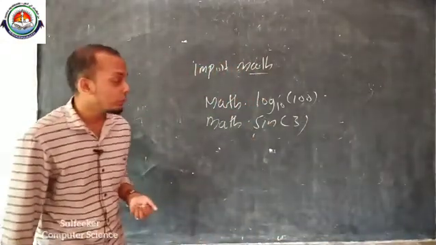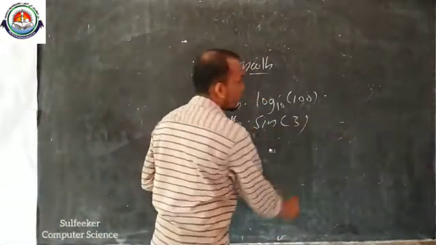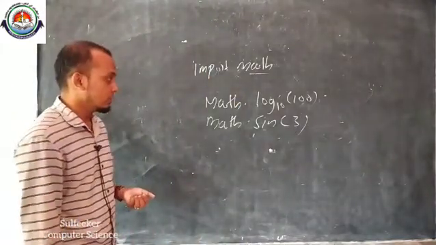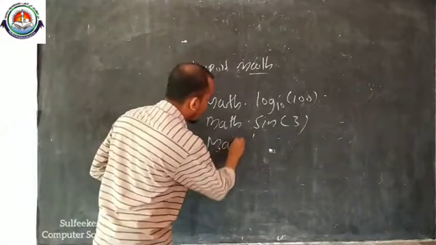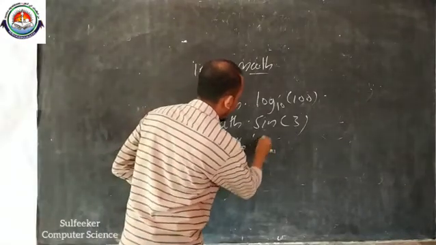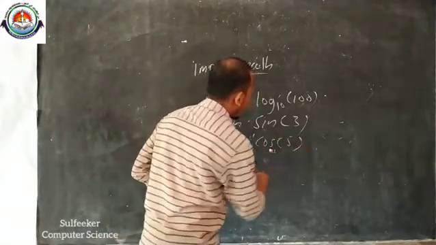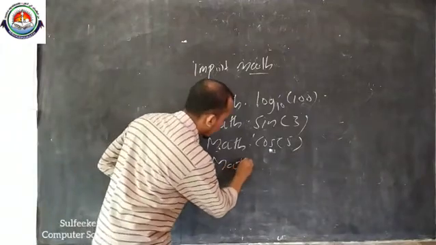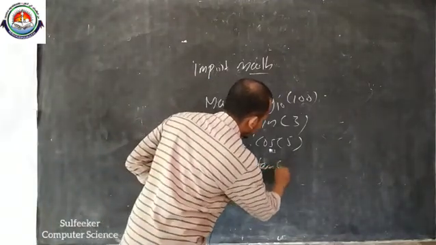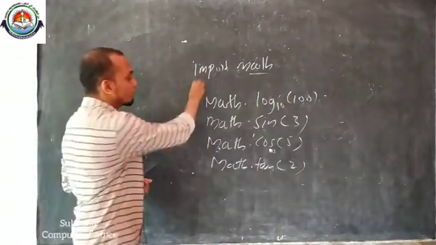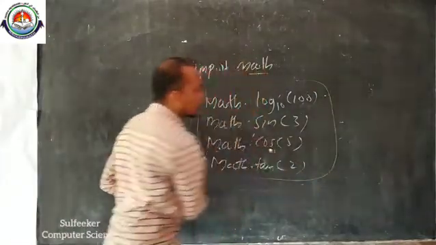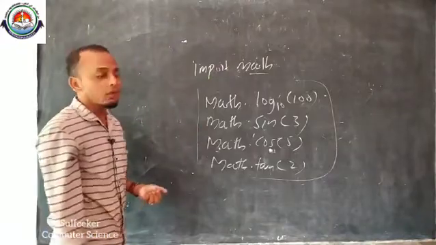If you want to get a sine value of 3, you can use math dot sin of 3, math dot cos of 5, math dot tan of 2. All these functions will work based on this mathematical module.